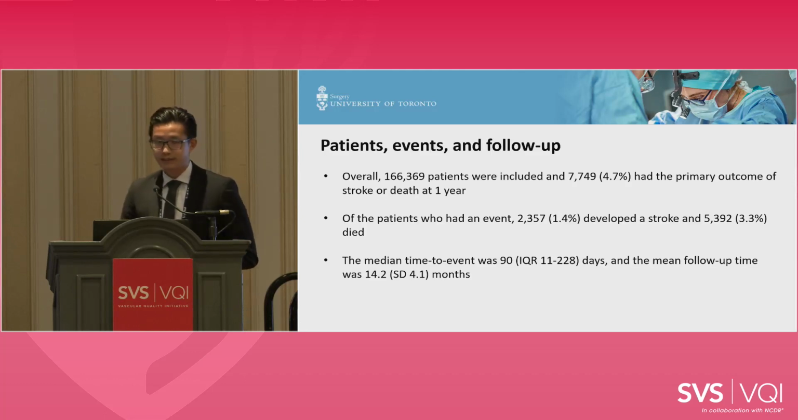Overall, we included 166,000 patients, and 4.7% had the primary outcome of stroke or death at 1 year. Of the patients who had an event, 1.4% developed a stroke and 3.3% died. The median time to event was 90 days, and the mean follow-up time was 14 months.